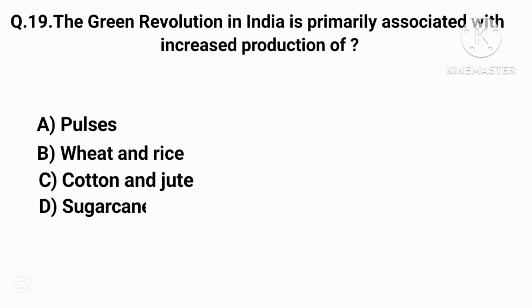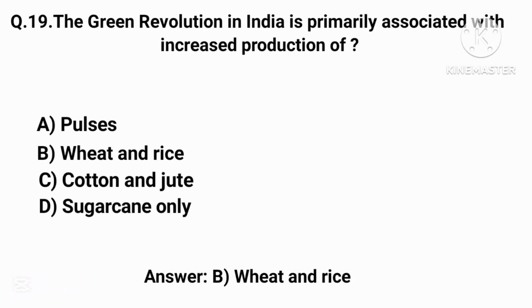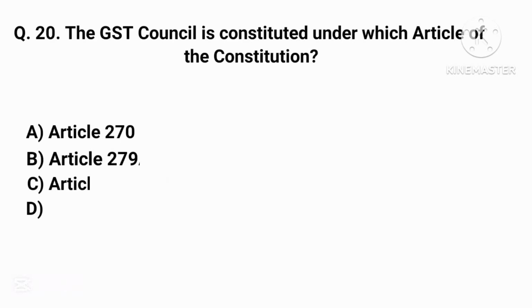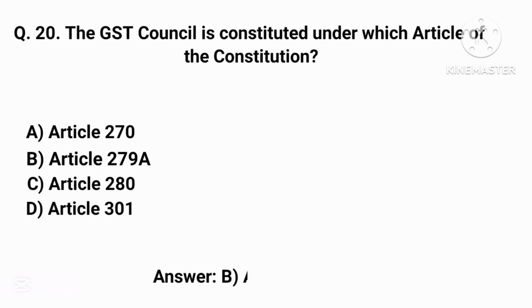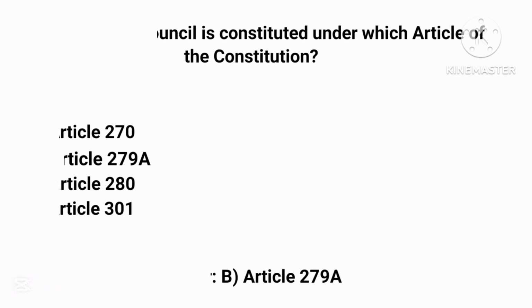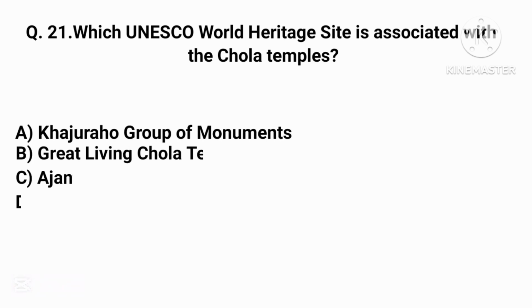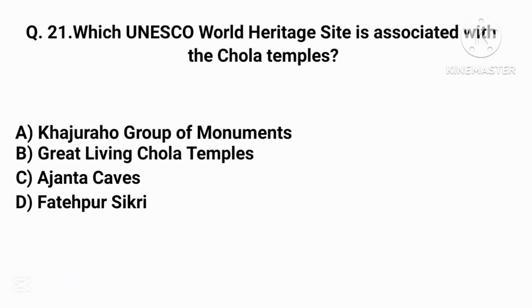The Green Revolution in India is primarily associated with increased production of? Correct answer is option B, wheat and rice. The GST Council is constituted under which article of the Constitution? Correct answer is option B, Article 279A.